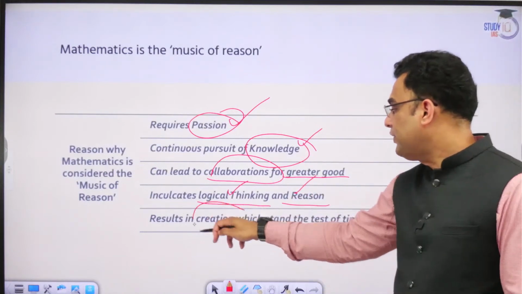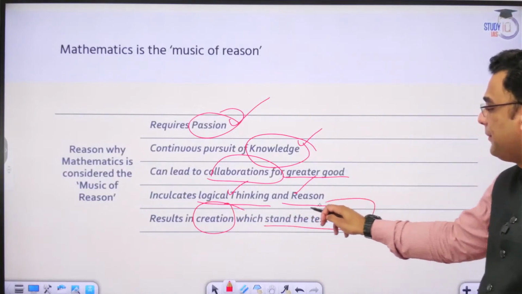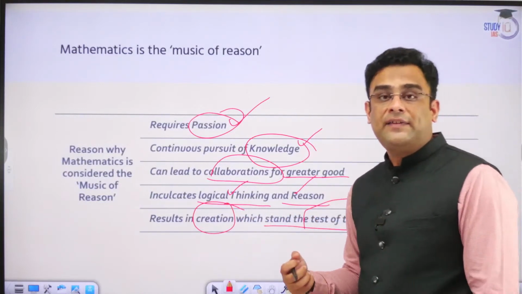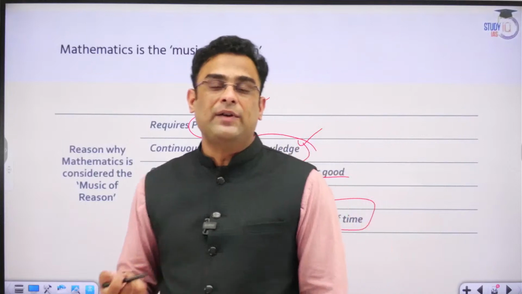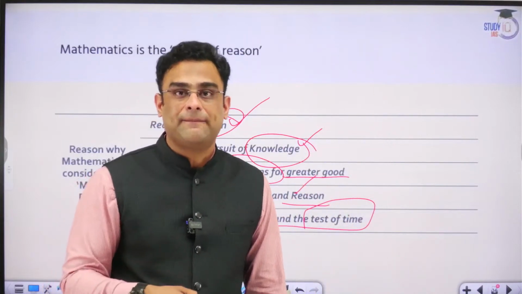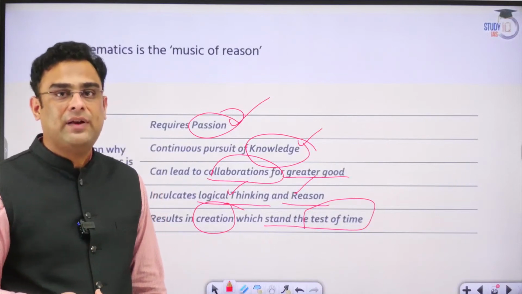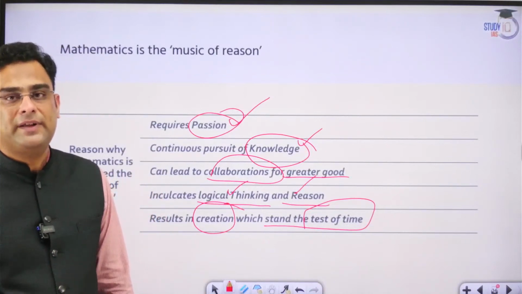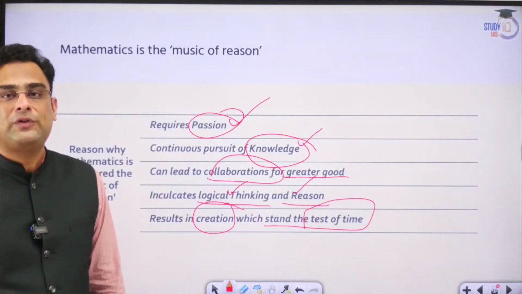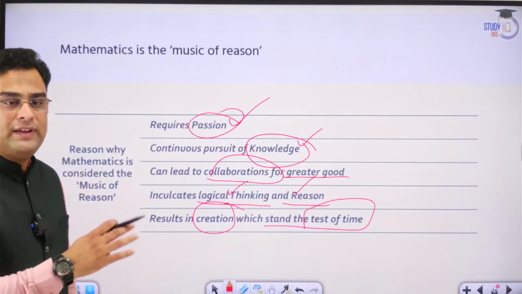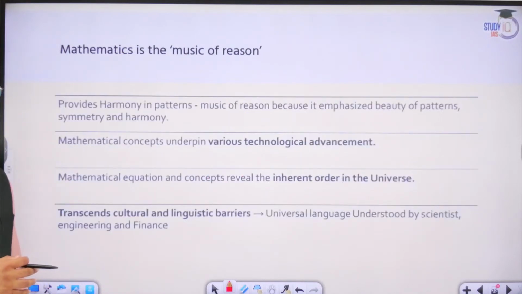It results in creations which stand the test of time. Just as various musical developments have stood the test of time, on very similar lines, various advancements in the field of mathematics can also be compared, in that they too have been able to stand the test of time. So these are the different aspects that we can argue as to how mathematics is the music of reason.